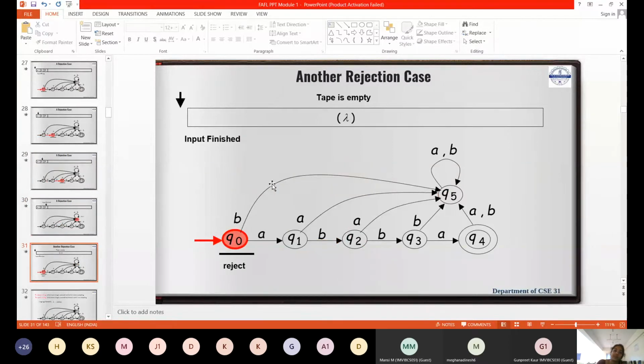Empty case. Another empty. What is the rejection case of strings actually? We know that without giving input, it will be in the start state itself. That is not an accept state. No, your accept state is Q4. Even though I say empty string epsilon, in a prescribed book the empty string is given with a lambda. The sign changes.